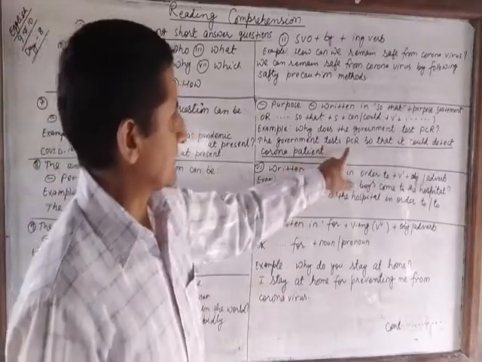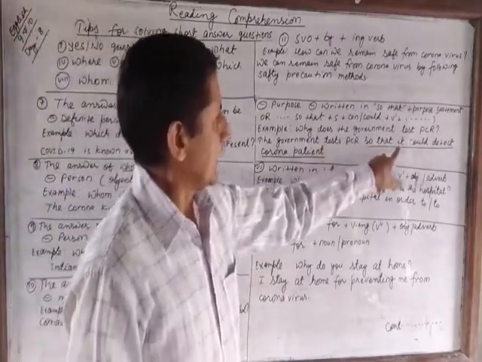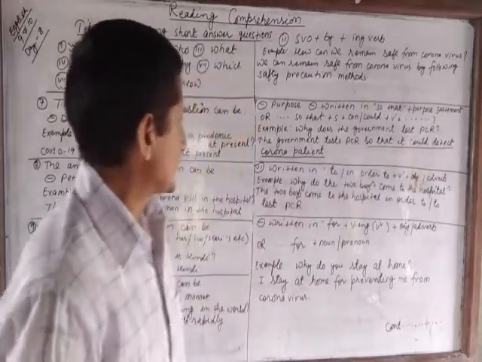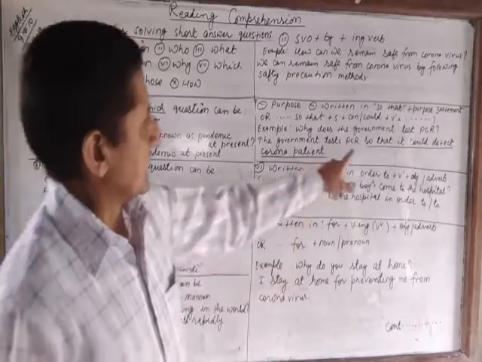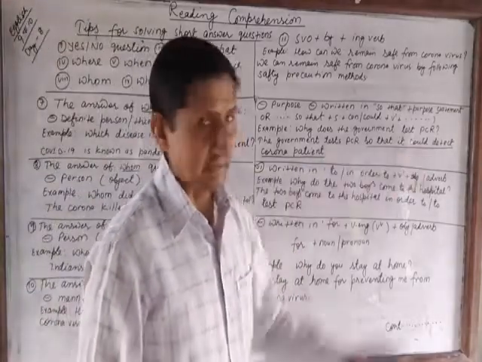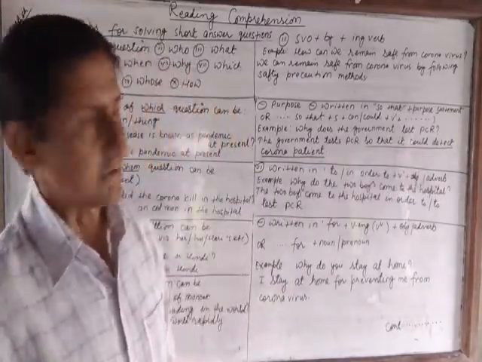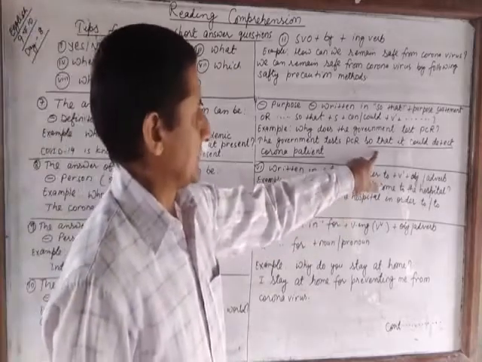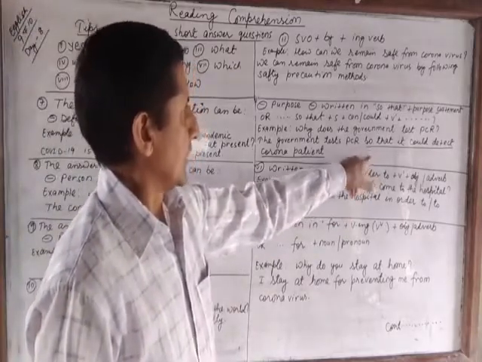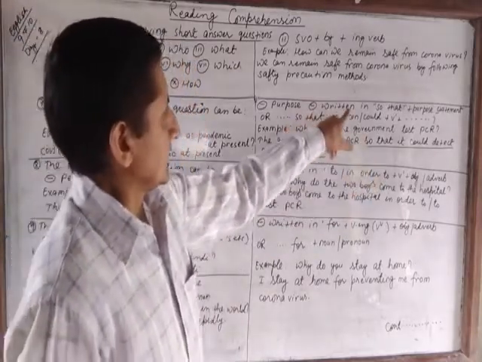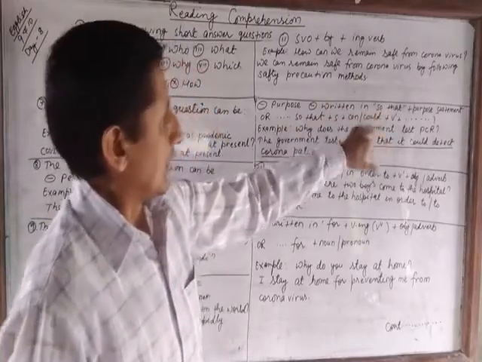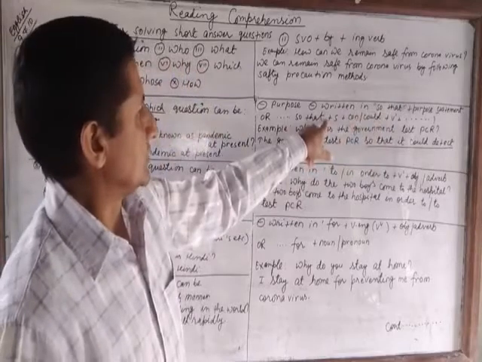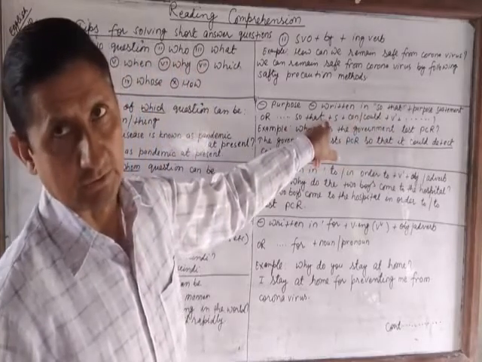The government tests PCR so that it could detect corona patient. This, so that it could detect corona patient, is the purpose statement. We can write the purpose in this way, or we can write purpose using this structure.